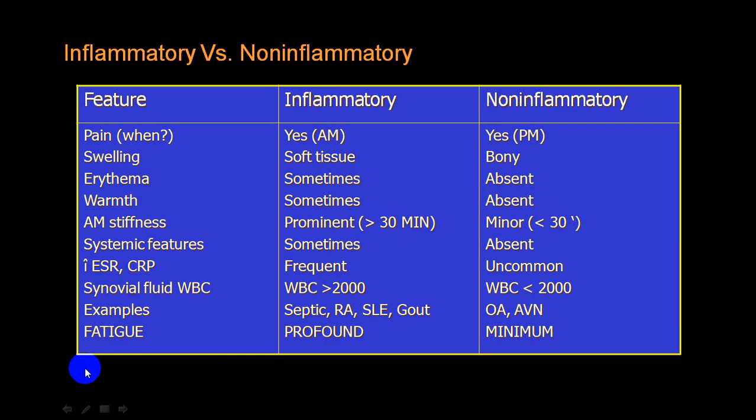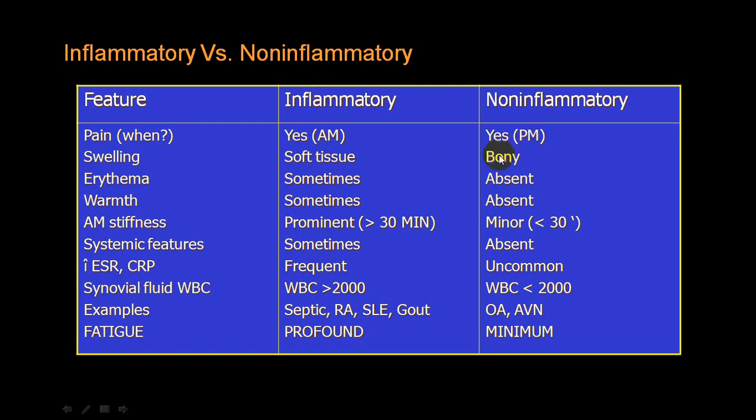That is step 2. Now this is the same thing given a little different type of differentiation: what time of the day a person gets the pain. In RA, usually it is early morning, while this is during the daytime. Swelling is very common in inflammatory arthritis.